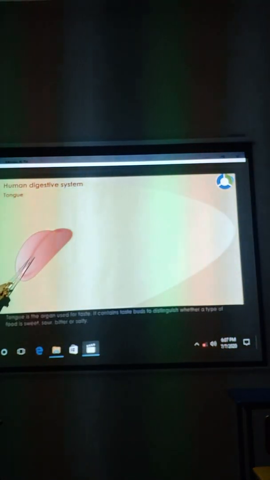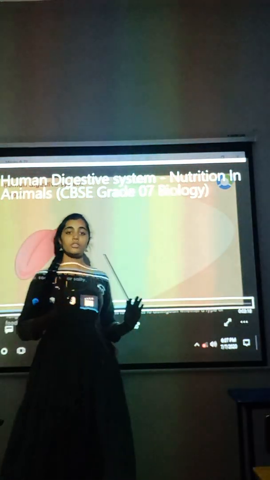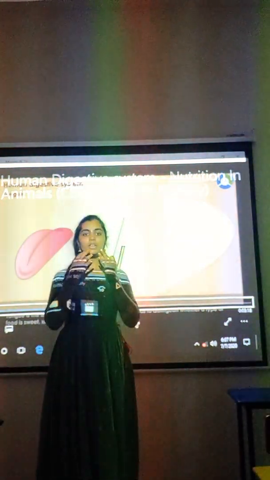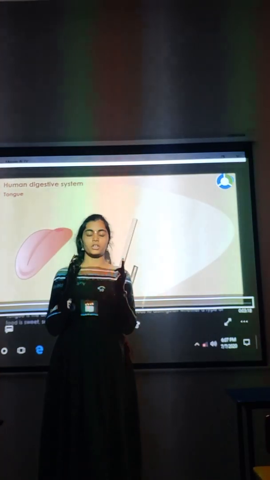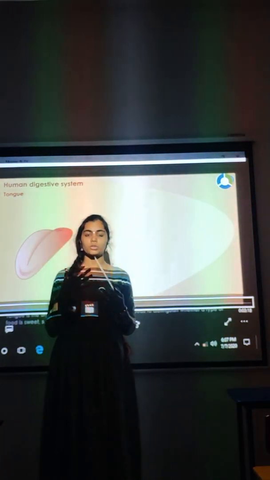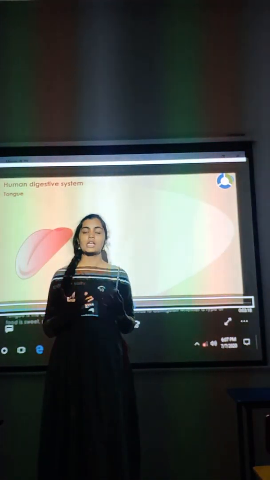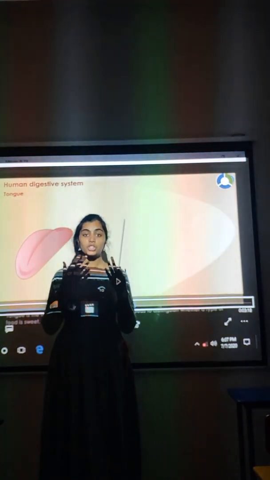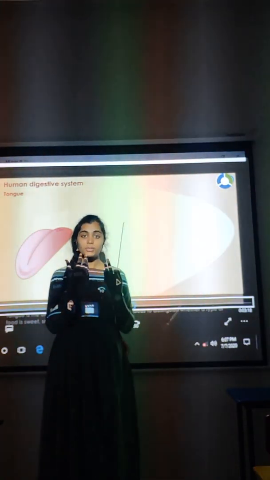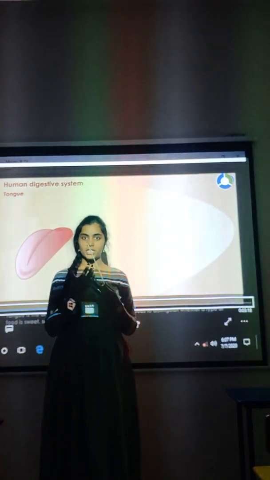Now, next is the tongue. What is the use of the tongue? Without the tongue we can chew. If it is only the process of chewing, we can directly chew with teeth. What is the use of the tongue then? Yes, what happens when the food is chewed? The food should be evenly distributed, right? The tongue helps in even distribution.